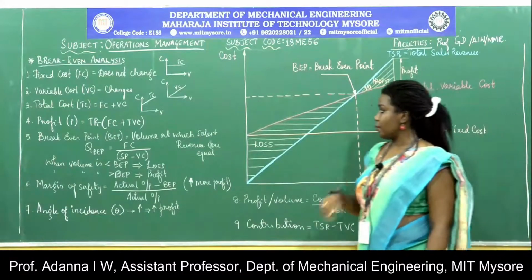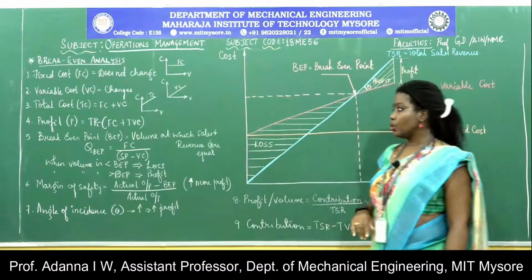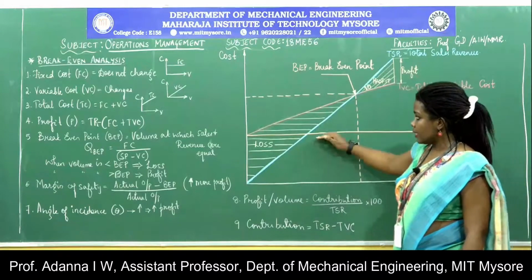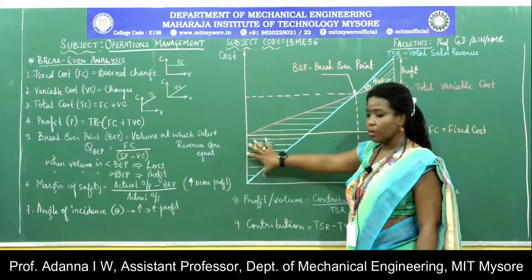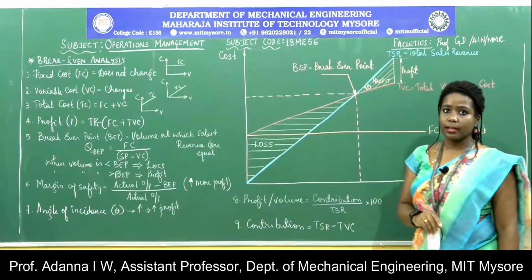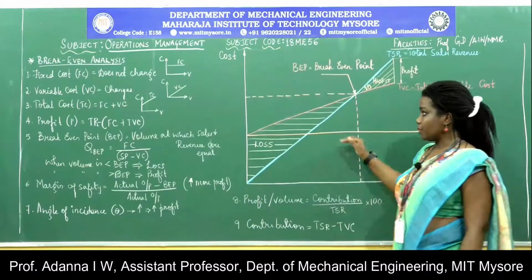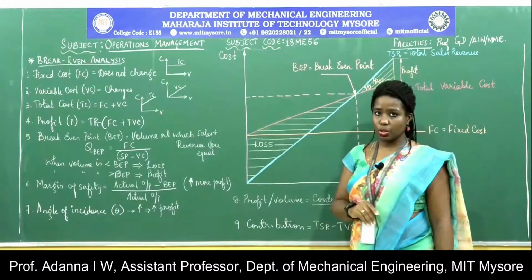Again, you have another type of cost, which is the total cost. The total cost, if you observe, is placed above the fixed cost because it is a sum of both the fixed cost and the variable cost. When we put these two together, we get the total cost.